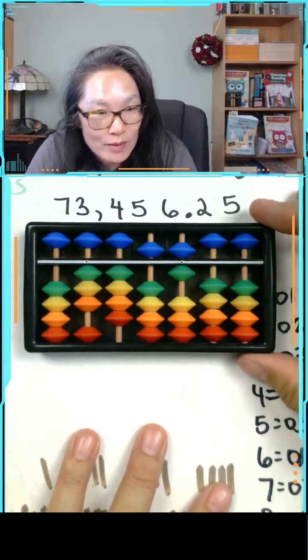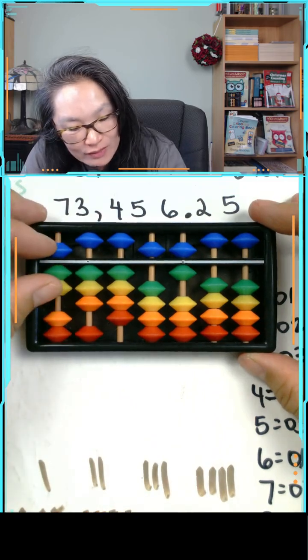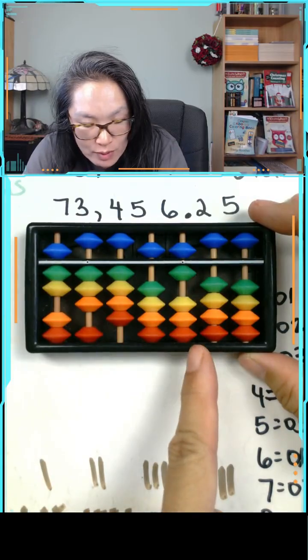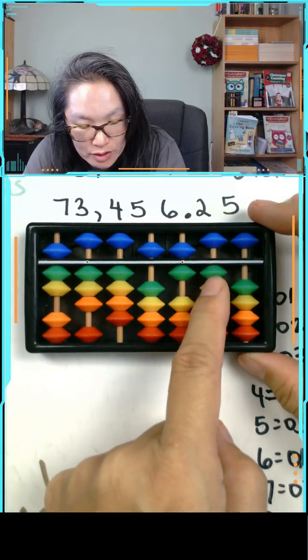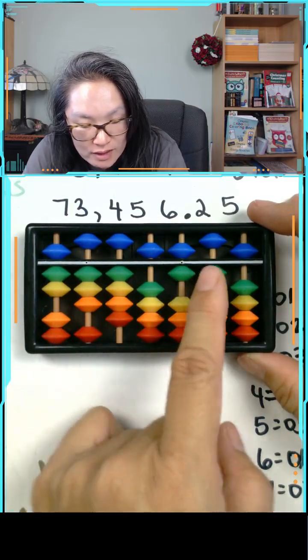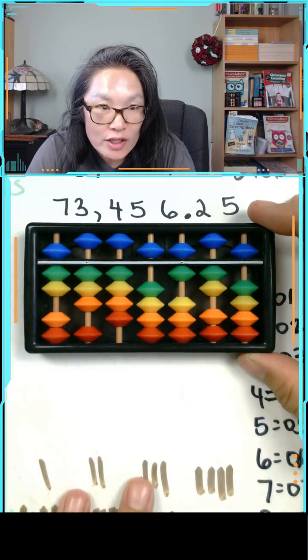And so let's take it one more time. Let's take it to 73,456. Point. We have our decimal between our ones and our tenths, and then a 5 and then the 5. So we have 73,456.55.